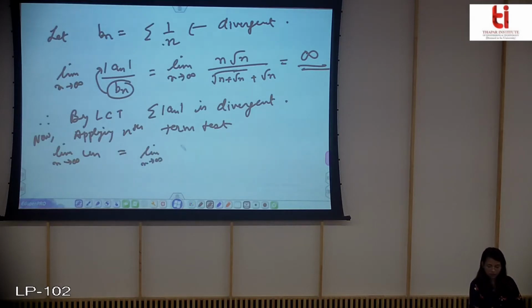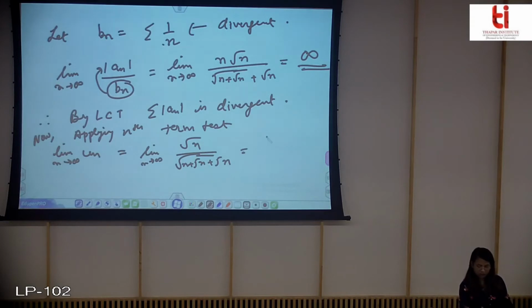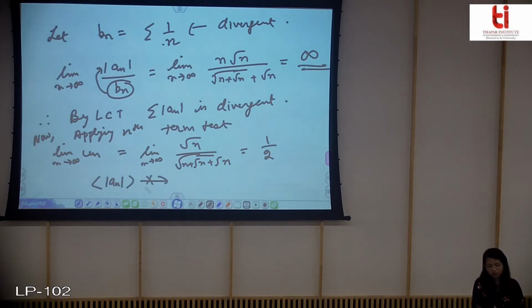What I get is this. If you find the limit, you are getting the limit as half. Now what does this imply? This implies that this is not going to 0. Therefore, mod of an is divergent.